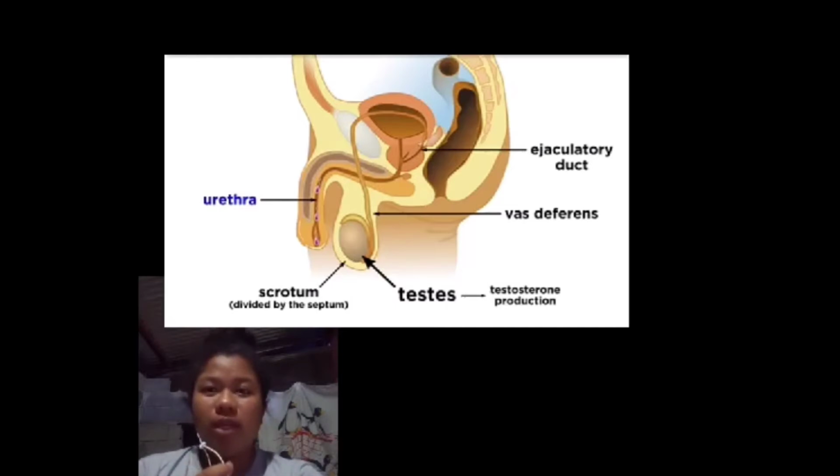In doing this, it leads to the penis, which is a copulatory organ, and together with the scrotum, these make up the external genitalia of the male.